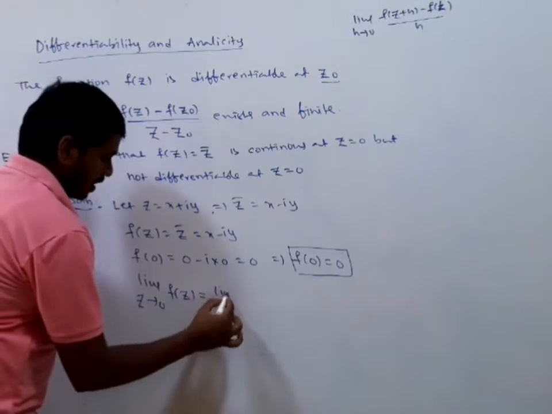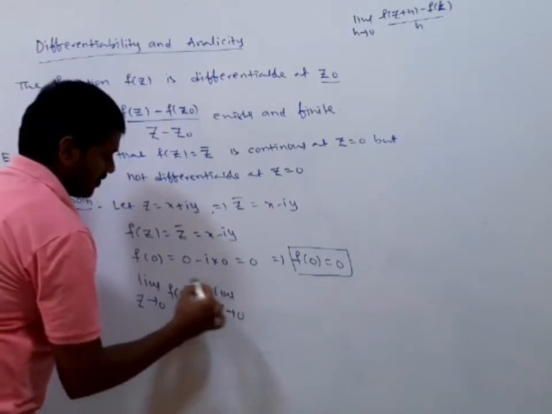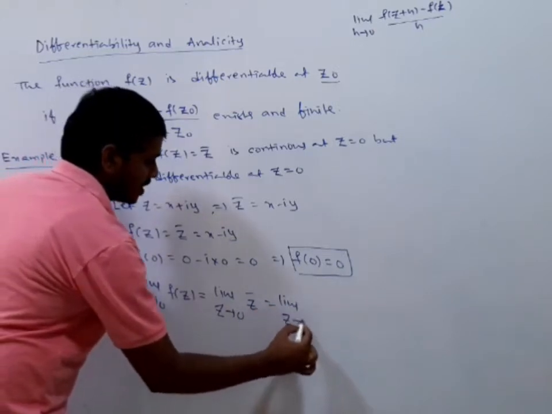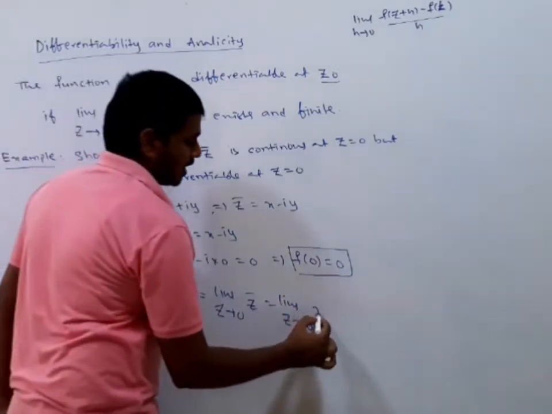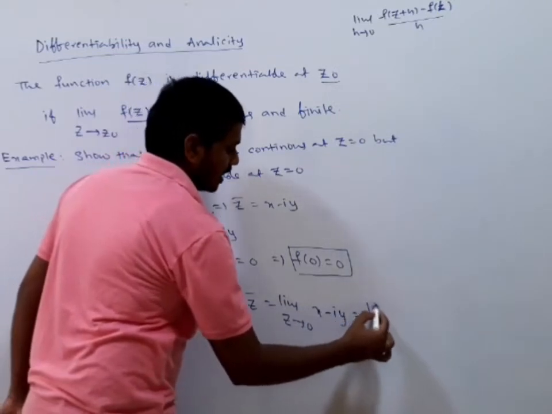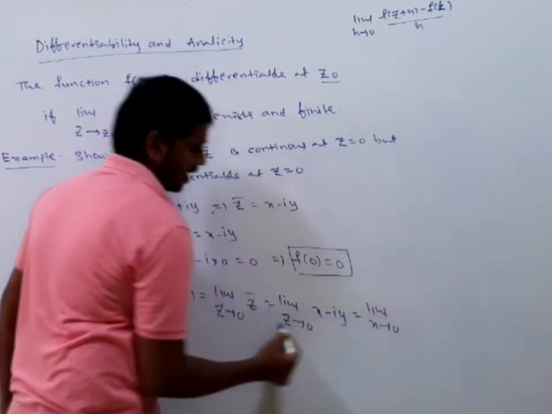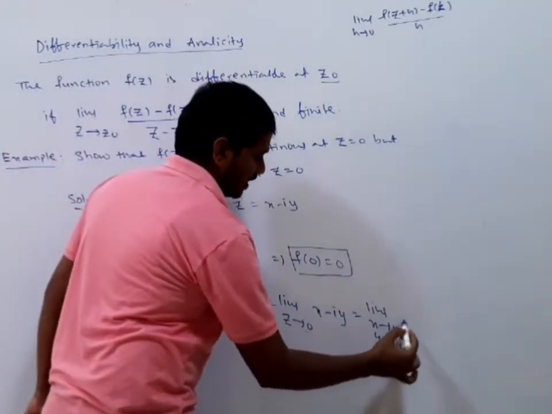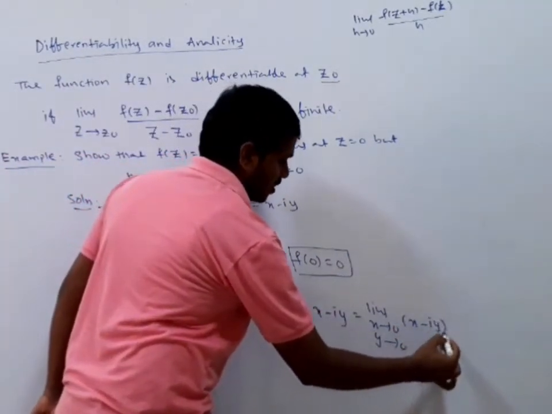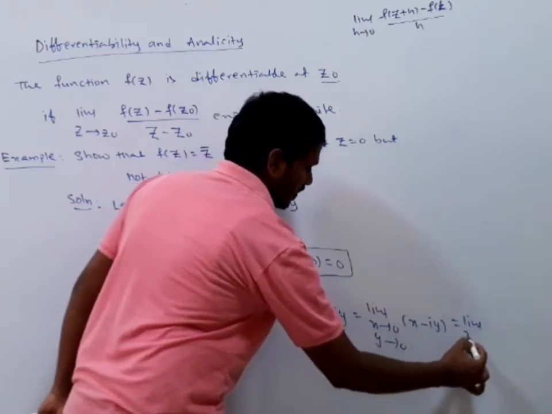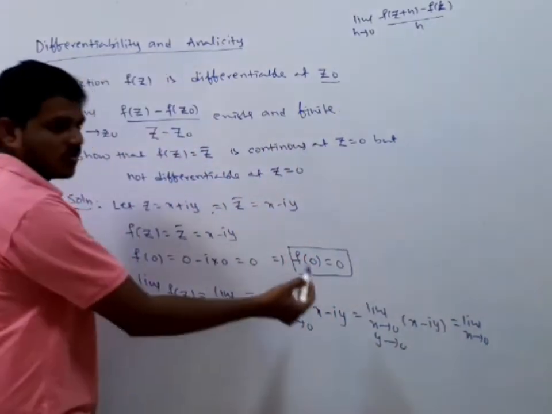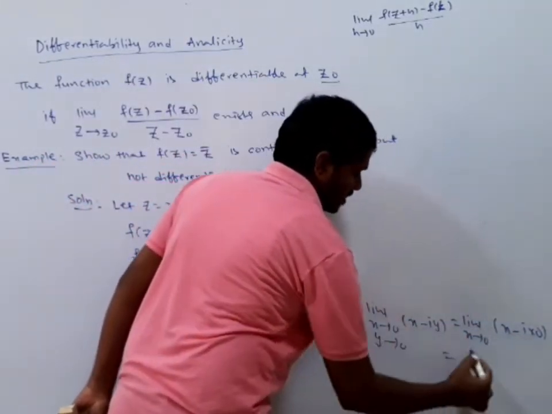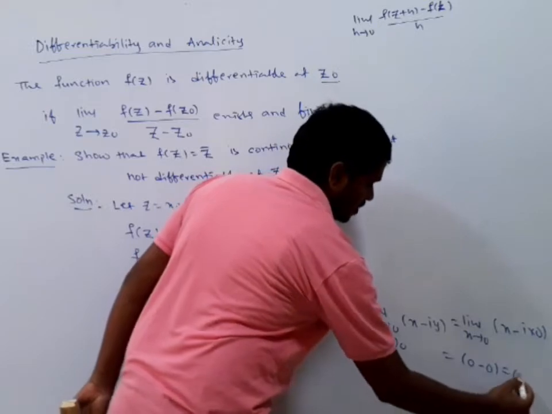Limit z tending to 0 of f of z is equal to z bar, which is limit z tending to 0 of z bar, which is nothing but x minus iy, which is limit x tends to 0, y tends to 0, since z is a function of two variables. That's why I am writing here x tends to 0, y tends to 0, x minus iy. First I am going to choose y tends to 0. So what happened? x minus i into 0. Again x tends to 0, 0 minus 0, which is equal to 0.